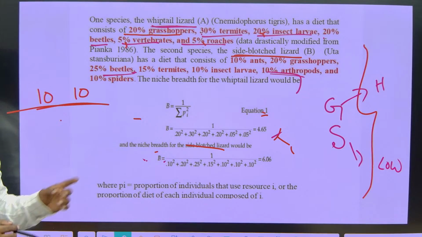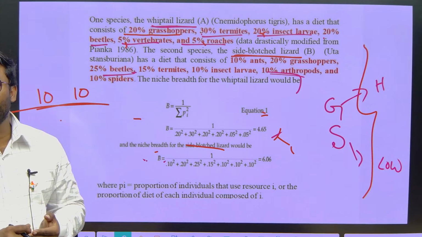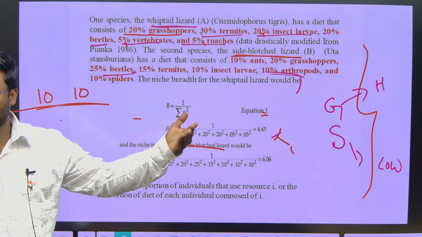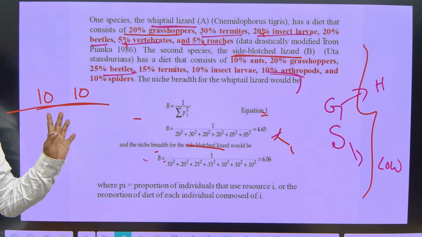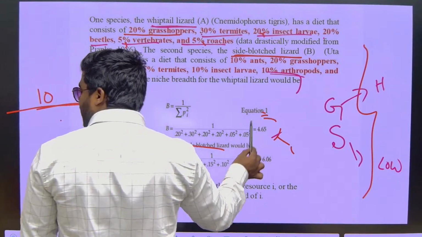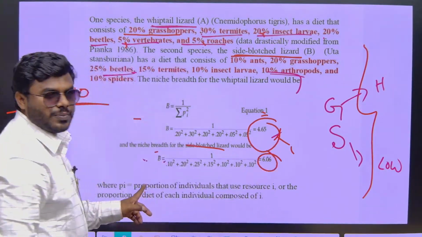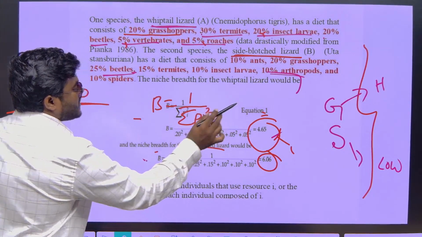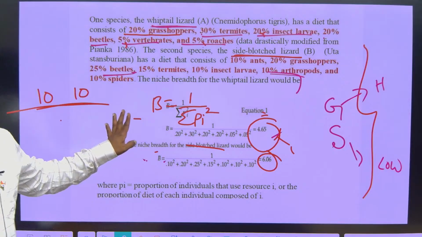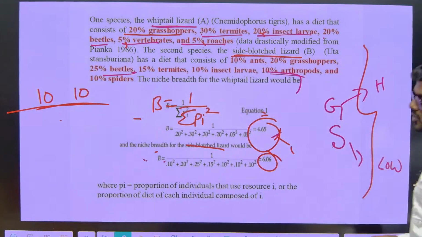Correct now? Or they will say arrange the following organisms as generalist and specialist, either in ascending or descending order according to their niche breadth. Correct now? So always remember here low niche breadth and here high niche breadth. That's all, very simple formula, B equal to 1 by sum of Pi square.